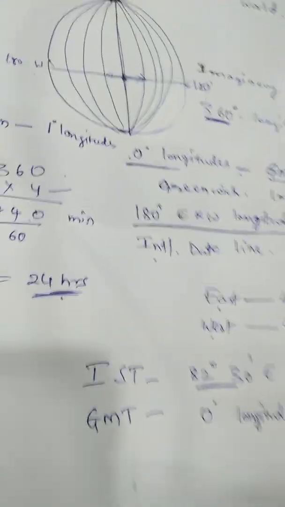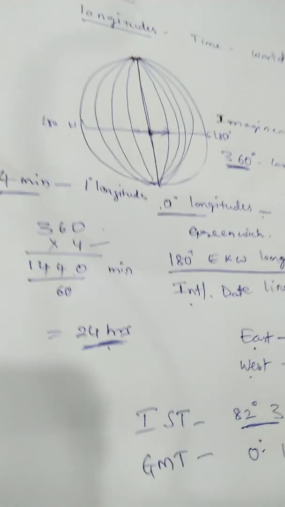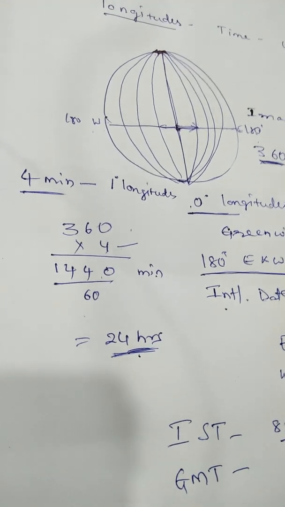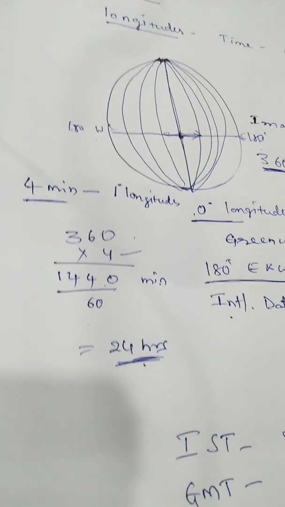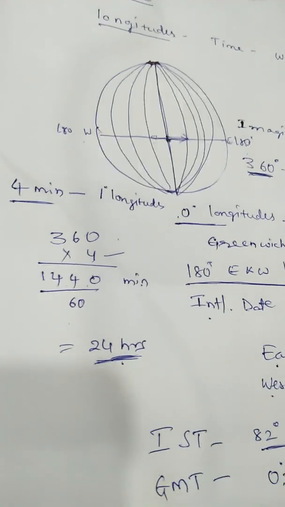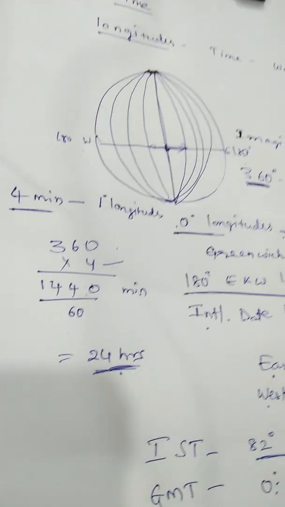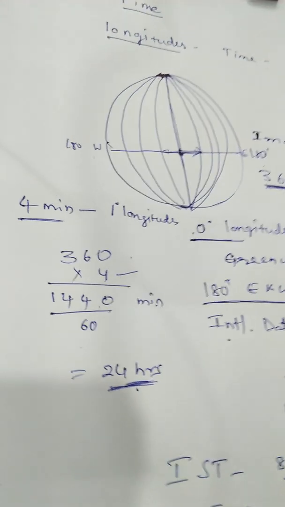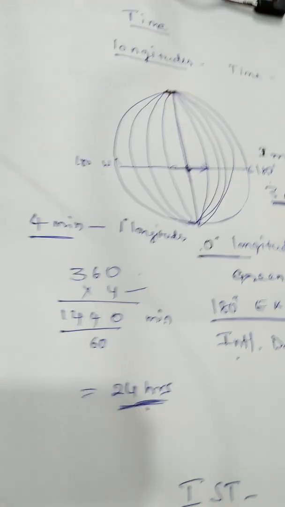What is the time difference between them? Here we have to subtract or add. From India to England, are we moving east or west? Exactly, we are moving west, so we have to subtract from Indian time to get England time.